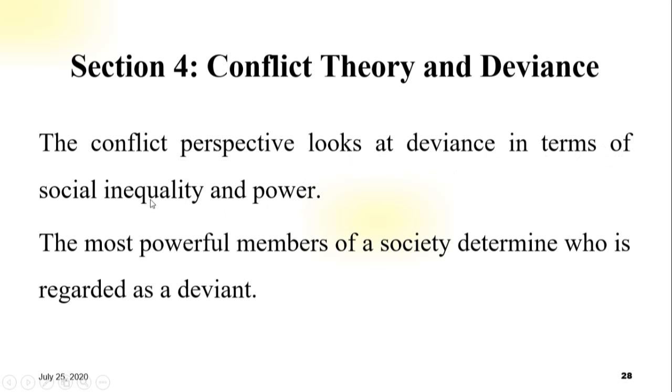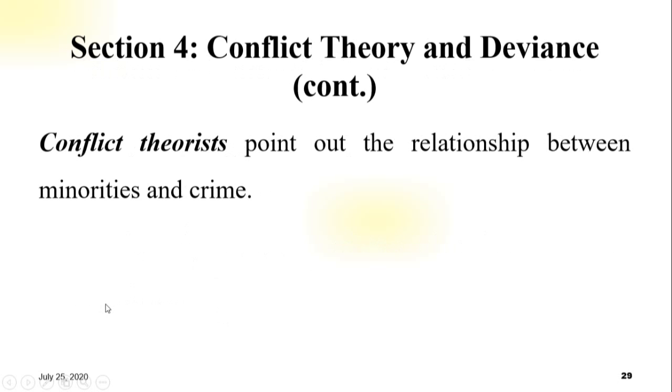The word inequality means lack of equality or not equal. The word power is ability or capacity. The most powerful members of society determine who is regarded as deviant. Regarded means considered. One more point about conflict theory: it points out the relationship between minority and crime. Minority is the period before attainment of majority, and crime is an act committed in violation of the law. The word committed means carry out or perform.